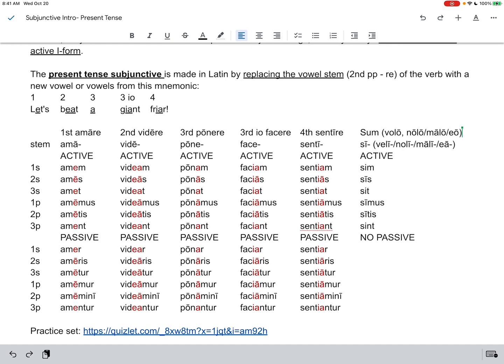But I really like this one. Number one, because let's do something is something that you could express in the subjunctive. For example, faciamus would be "let's do." So I like this one: "Let's beat a giant friar."